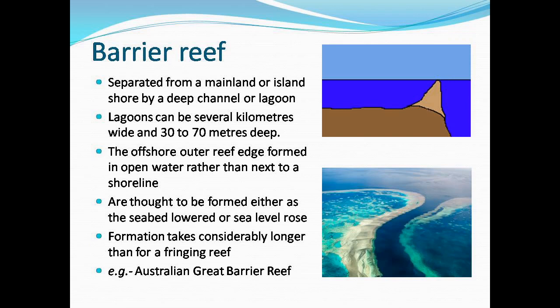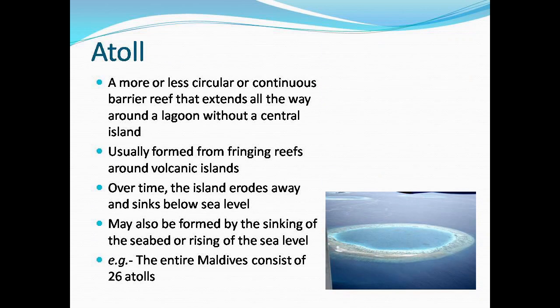These are thought to be formed either as the seabed lowered or the sea level rose, because both of these events lead to massive presence of water. These formations take considerably longer than fringing reefs, and sometimes it is assumed that barrier reefs have originated from fringing reefs. The best example of barrier reefs is the Great Australian Barrier Reef, which runs around 1200 kilometers.